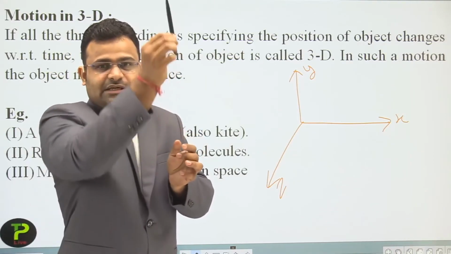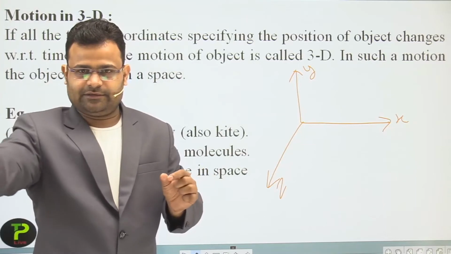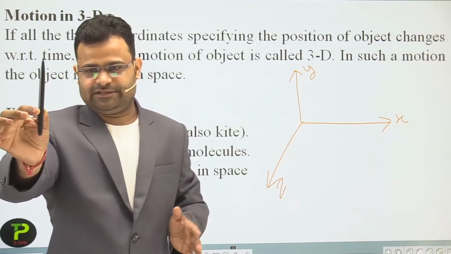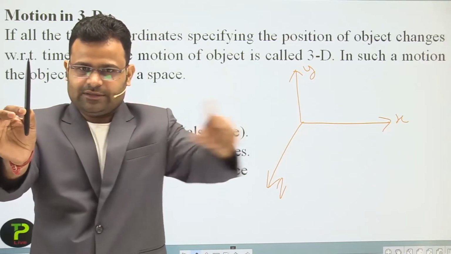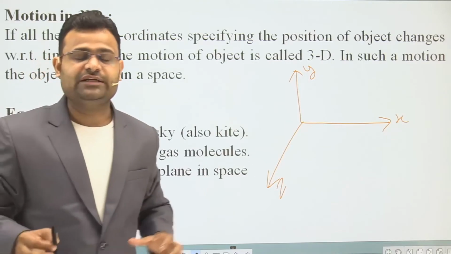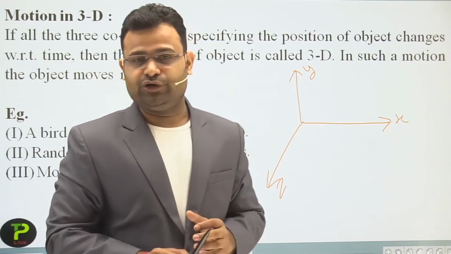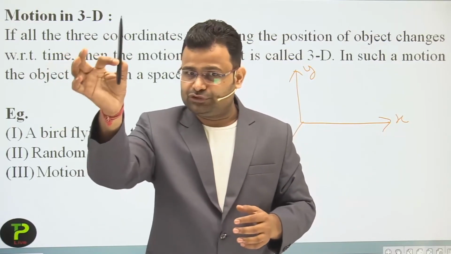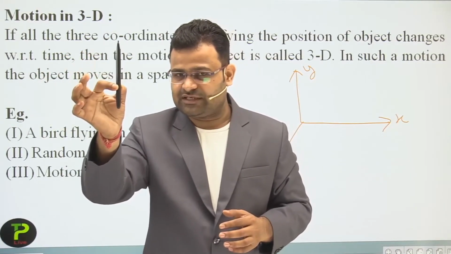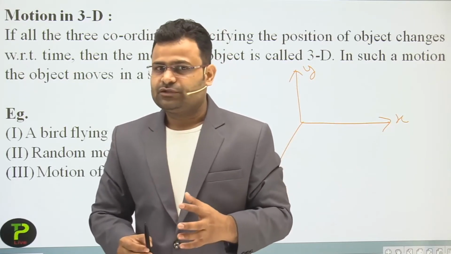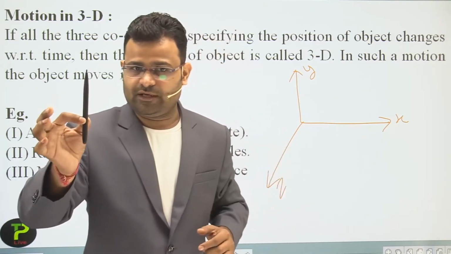if you change the position, now again draw the perpendiculars in the same directions: first downward, then right, and then inside the board. All three coordinates change. To show the position we require three coordinates, then we can show the correct position of an object.